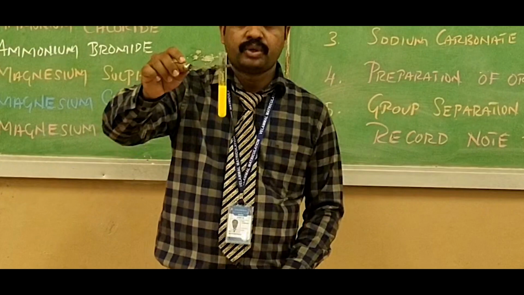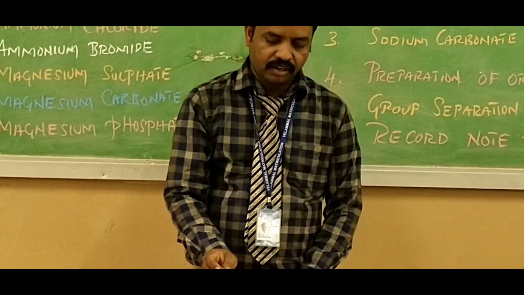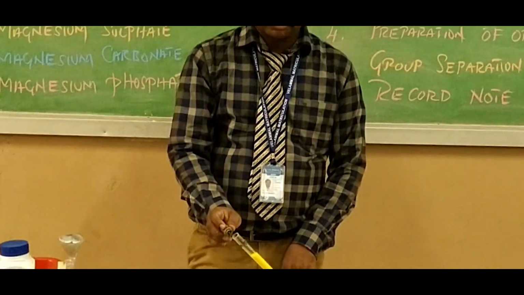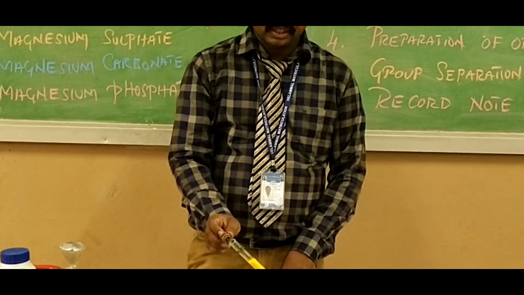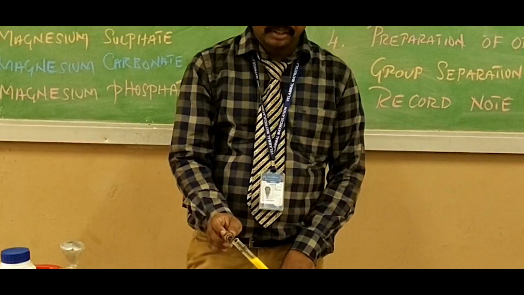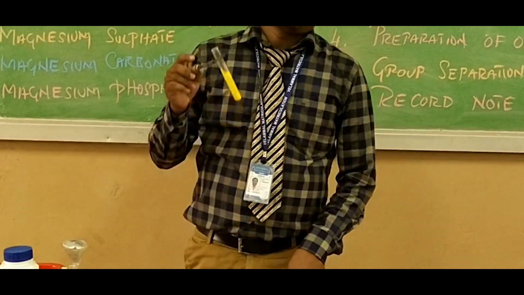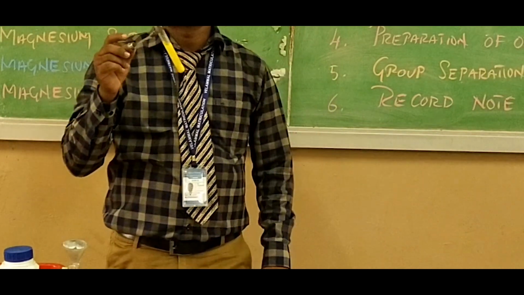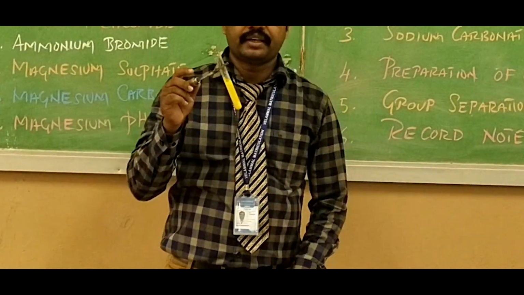After this we have to boil this mixture, just 1 minute. Gently I am boiling this yellow precipitate formed while adding potassium iodide. After boiling and cooling, golden yellow spangles appear. This confirms presence of lead in lead nitrate salt.